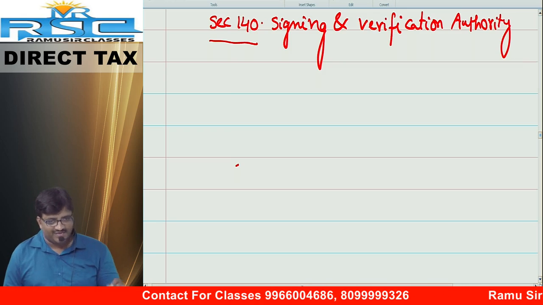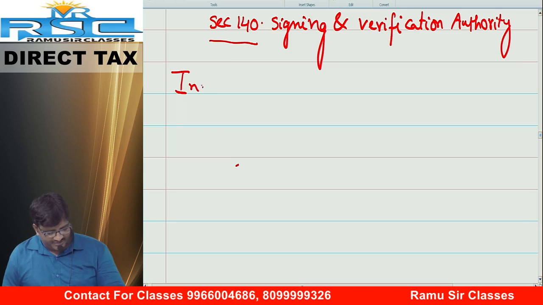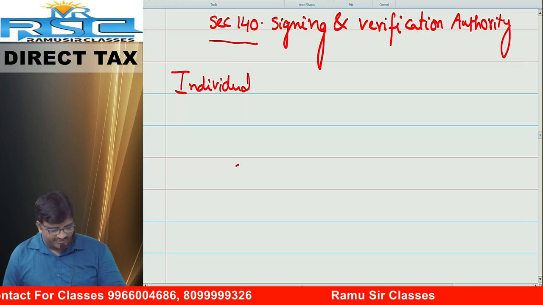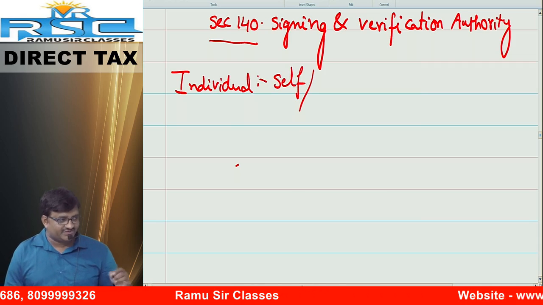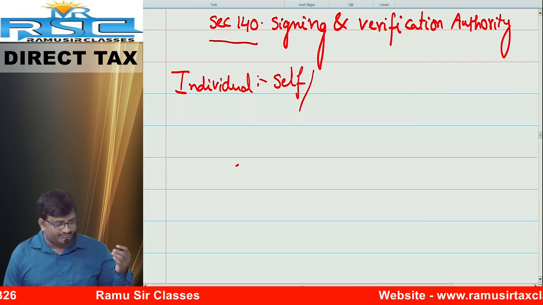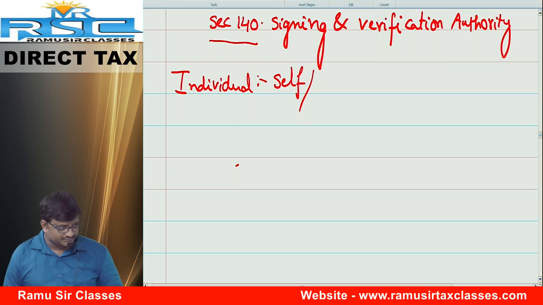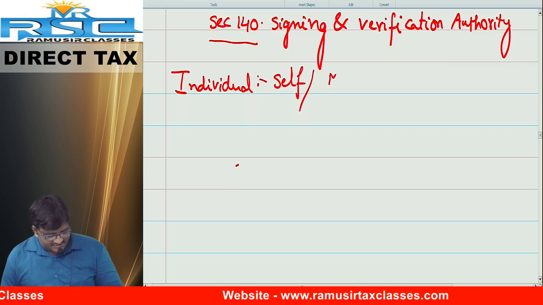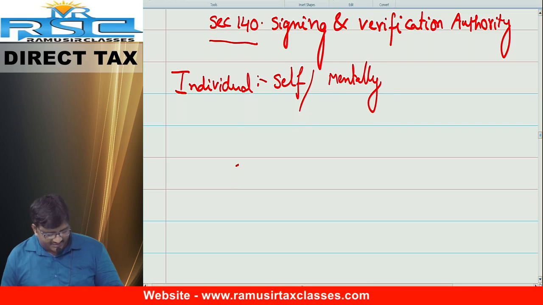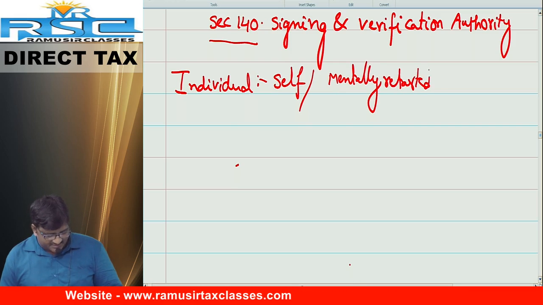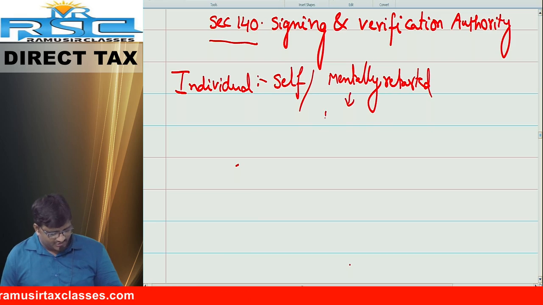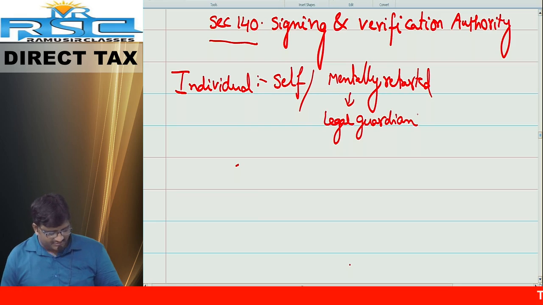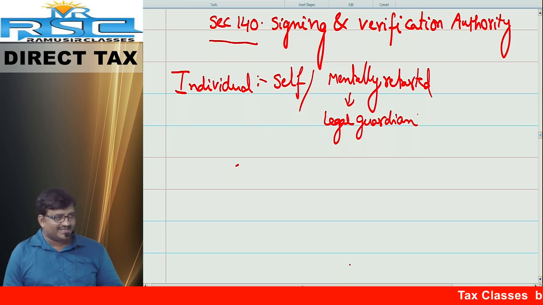So who has to sign? I will ask you questions. Point number 1, individual. Manish bhai, your return, who can sign? Very good, you can sign. Suppose you are in Erragadda hospital, mentally retarded. Who can sign? You cannot sign, obviously. The authorized person is no more valid, because how can we give authorization if he is mentally retarded? So the legal guardian can sign. I repeat, the legal guardian can sign. If there is no legal guardian, some other legal guardian can sign.